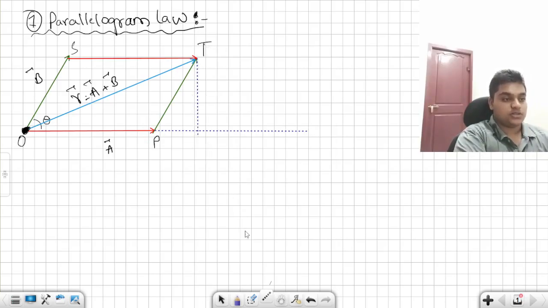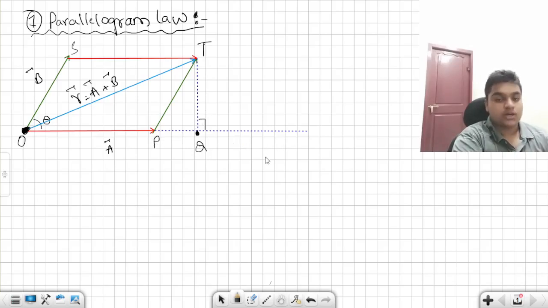Say this is Q. TQ is the perpendicular which is drawn. If this is theta, this is also theta, since it is just the extension of it. If this is B bar, this is also B bar. If this is A bar, this is also A bar.